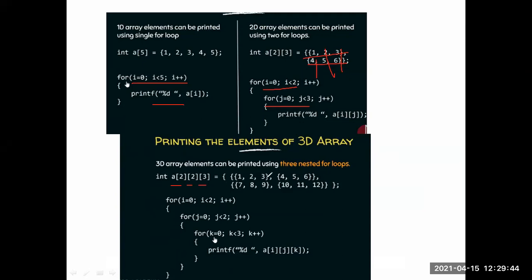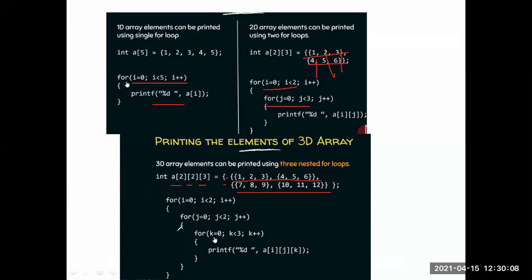This part we call array 1, and this part is array 2. These are two rows, and these are 1, 2, 3 columns. Understand? So for printing the three-dimensional array, we are taking three loops.